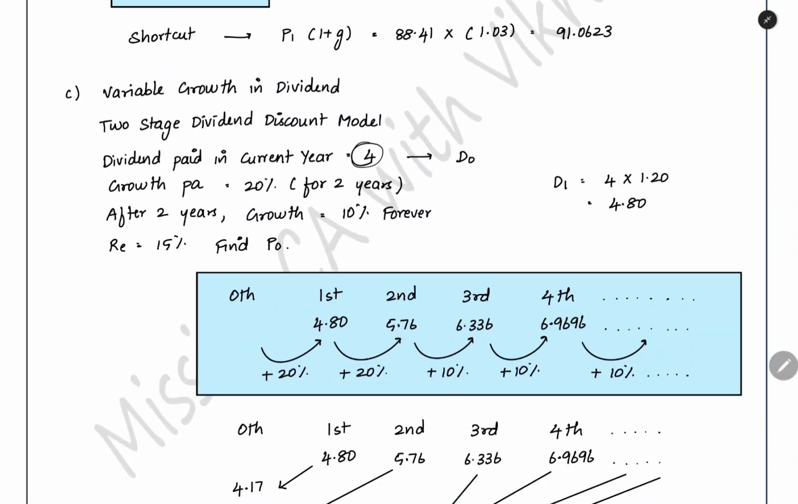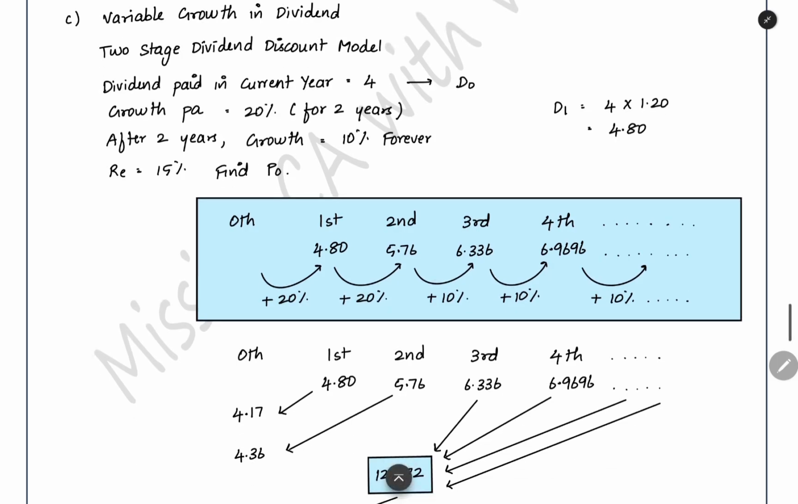Dividend paid in the current year: the year just ended, you have paid 4 rupees dividend. This is the dividend at the end of 0th year, D0. Now if you want to find out the dividend at the end of first year, you have to multiply by the growth factor, D0 into 1 plus G. Here the growth is 20% for 2 years they have given. Now 4 rupees is the current dividend. For 2 years you will have 20%. So 4 you will have 20% growth, and then again you will have 20% growth. So the dividend at the end of first year is 4.8. You are adding the growth.